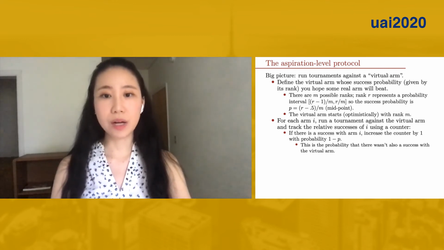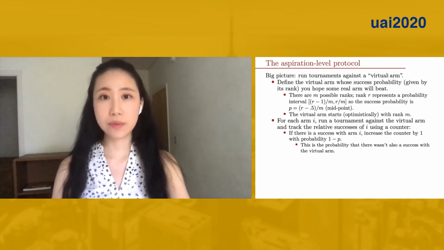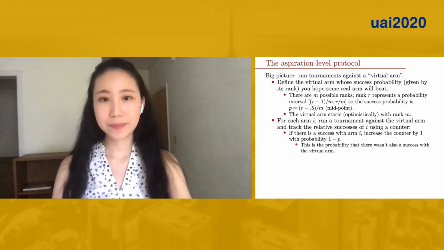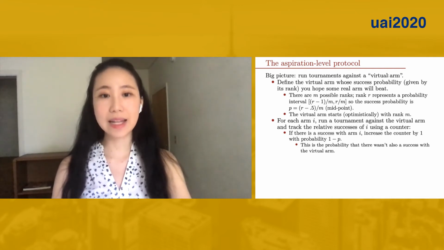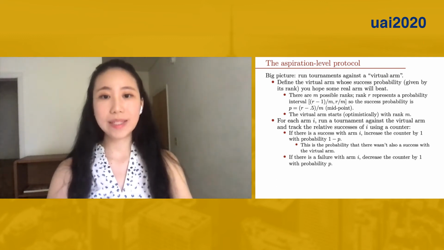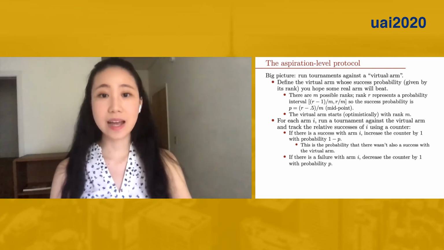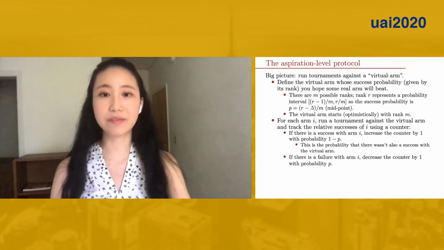Every time we pull arm i, if there is a success, we increase the counter by 1 with probability 1 minus p. This is the probability that there wasn't also a success with the virtual arm. If there's a failure, we decrease the counter by 1 with probability p. As an analog to the previous point, p is the probability that there wasn't also a failure with the virtual arm.